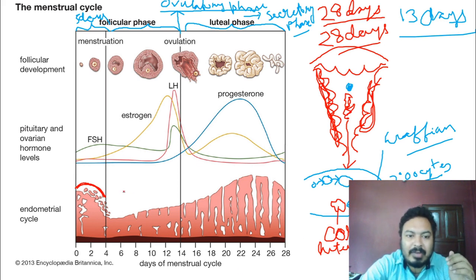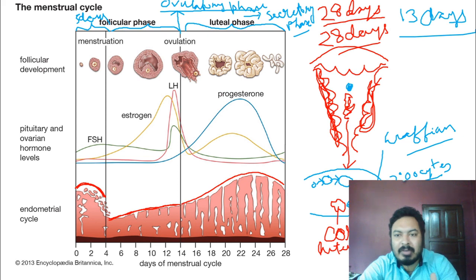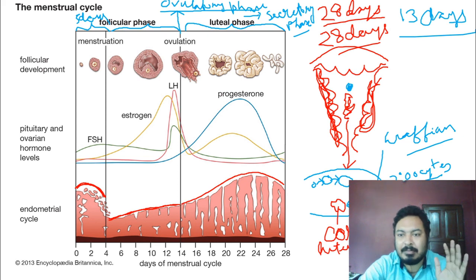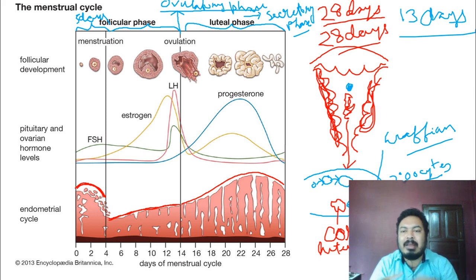In the follicular phase it is slightly thick, but when it attains the luteal phase, you see the thickness is going up to a maximum. So blood vessel growth in the endometrium during the luteal phase is very high. Newly formed blood vessels are developed in the endometrium lining so that it becomes thicker, and the newly developed zygote can be embedded in the thickness of the endometrium. That's why it becomes thicker.